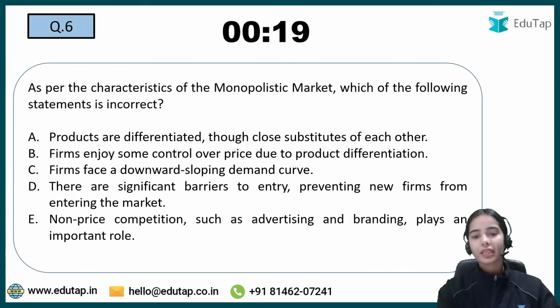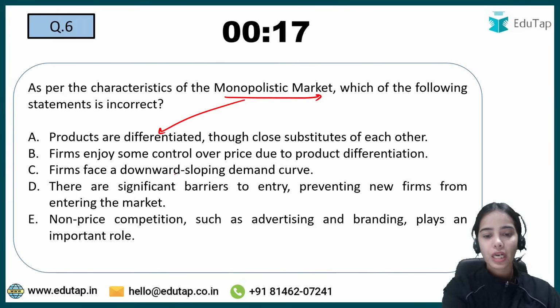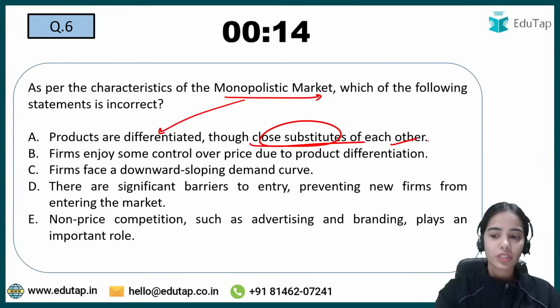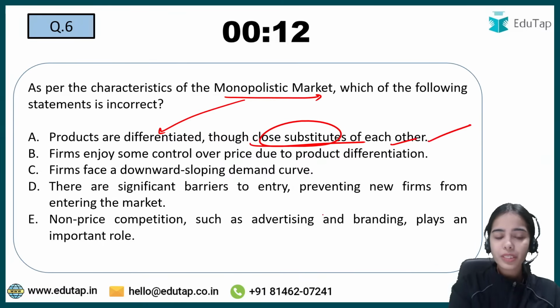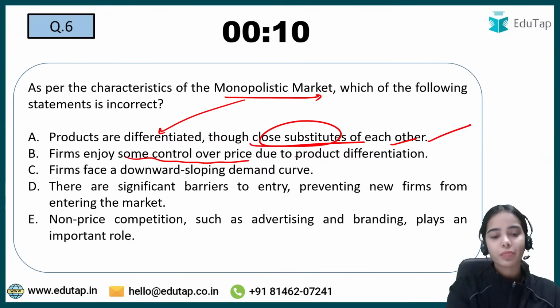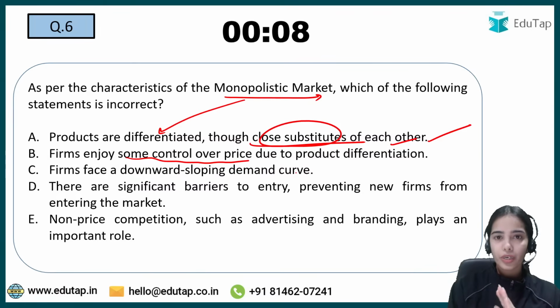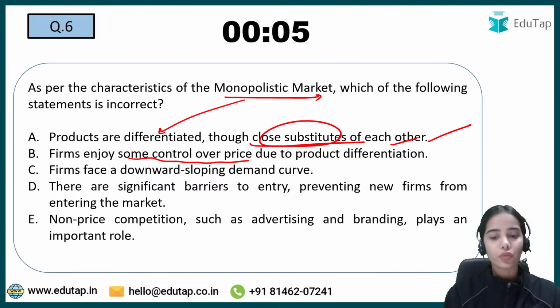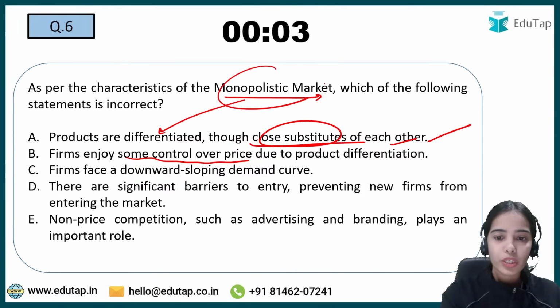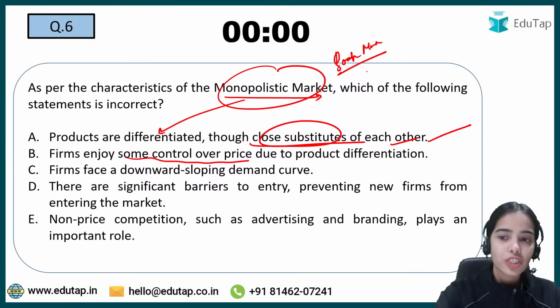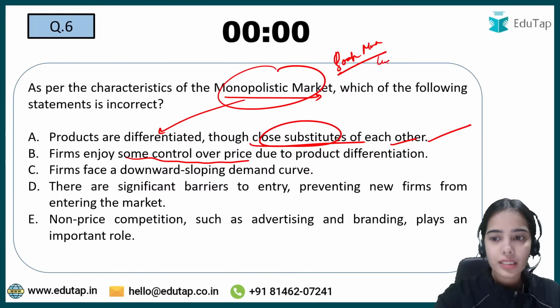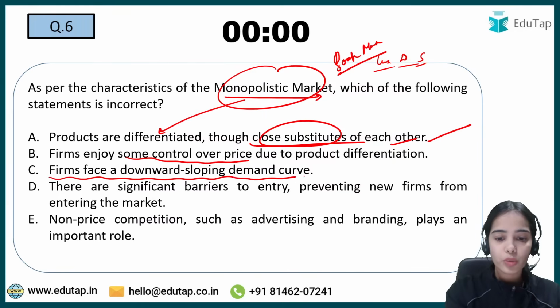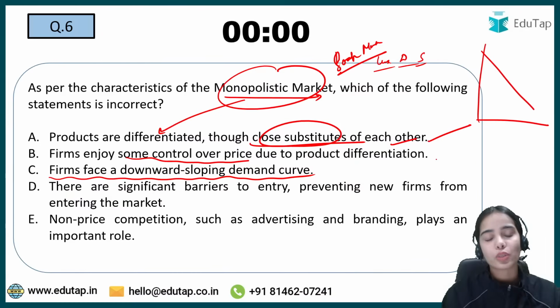Products in the monopolistic market are differentiated products that are close substitutes of each other. Absolutely correct. Firms enjoy some control over price. Yes, because the firms have differentiated products, that's why they enjoy some control over the price. Let's say in the soap market we are talking about, there are a large number of sellers. Lux, Dettol, Santoor, they have some control over their price. Firms face a downward sloping demand curve. Yes, in the monopolistic market as well as in the monopoly there is a downward sloping demand curve.